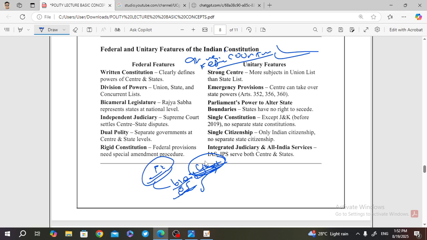And the aim is to make a strong center. Why a strong center? Because we were oppressed by British rule. In order to prevent disorganization in future, India made a strong center, so that the bifurcation of the states in future is not going to happen. So in India, there are some federal features and unitary features, which we are going to discuss here.